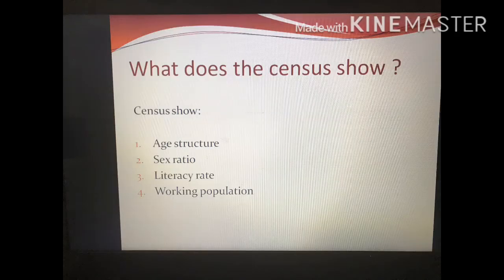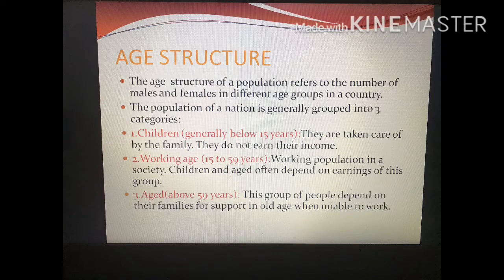Now we have discussed the Census of India. It gives information about the population of the country. So what does the census show? The census shows us the age structure, sex ratio, literacy rate, and working population. These four the census shows, and we shall discuss them in detail one by one.